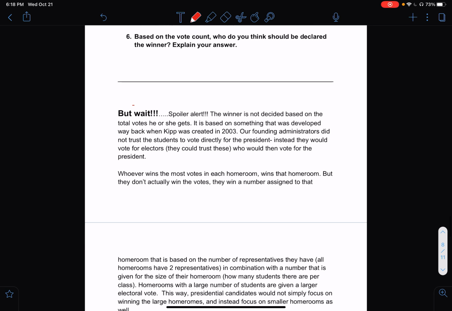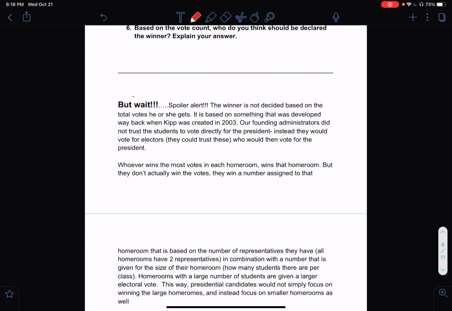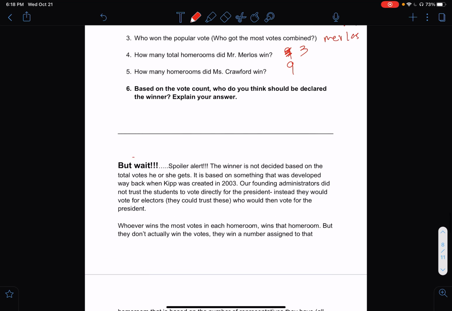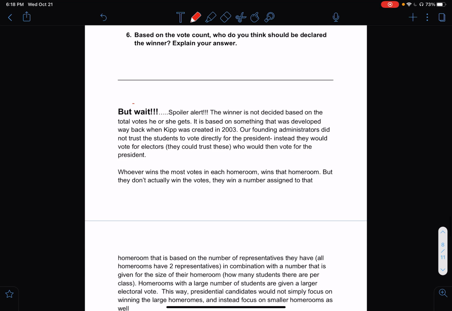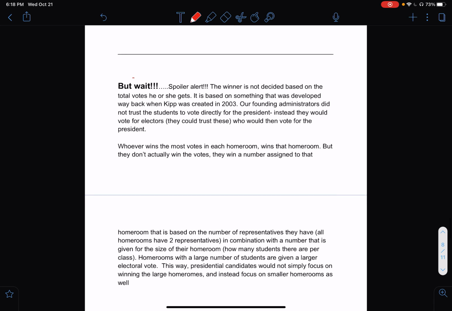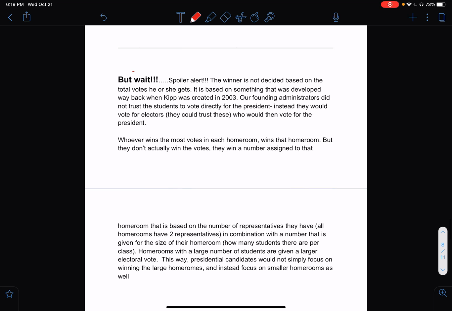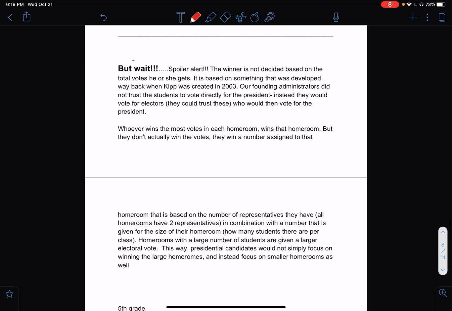But wait, I read this yesterday. Spoiler alert: the winner is not decided based on total votes he or she gets, so I will not be winning this. It is based on something that was developed way back when KIPP was created in 2003. This is very similar to when the United States was created, when the Constitution was written, right? Our founding fathers did not trust the people to vote directly for the president. Instead, they would vote for an elector, someone they could trust, who would then vote for a president.